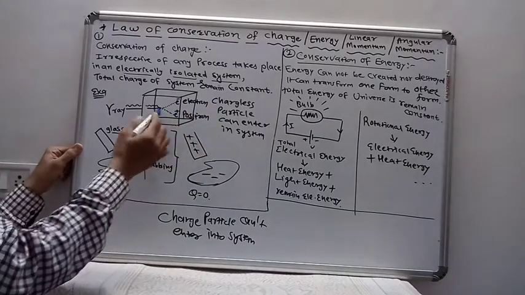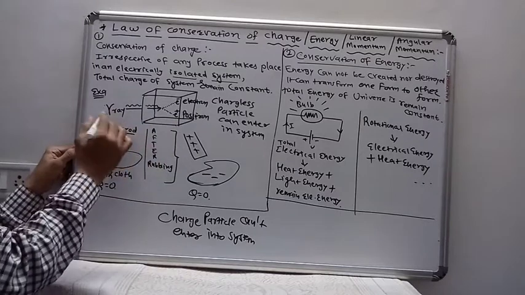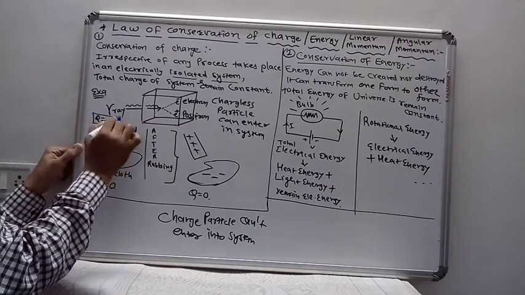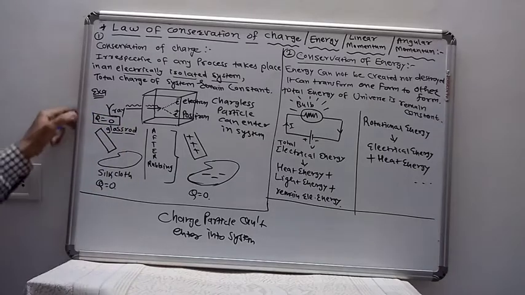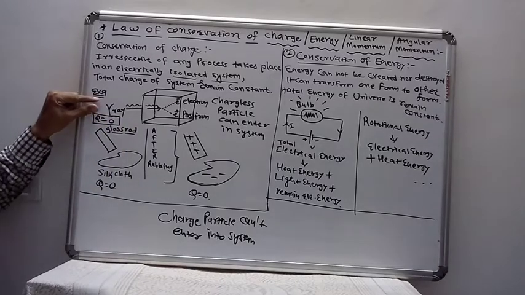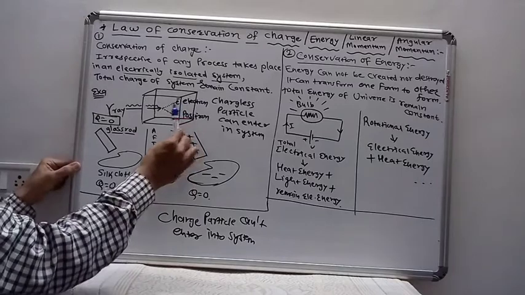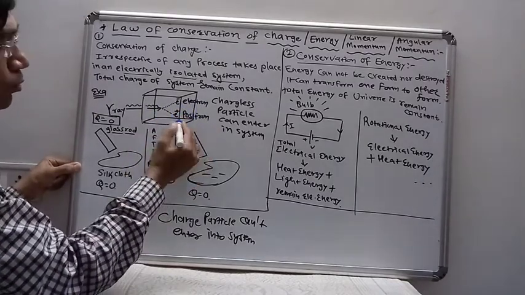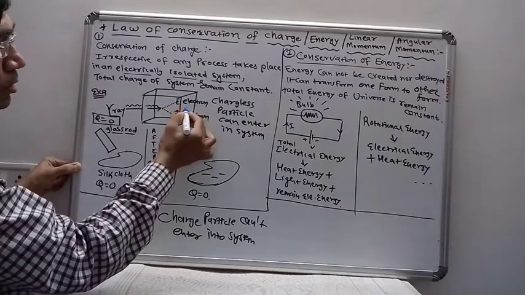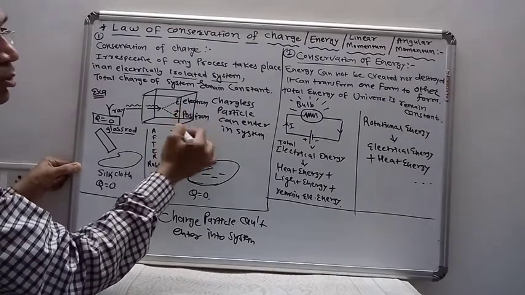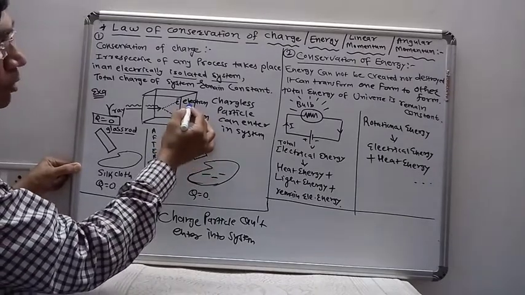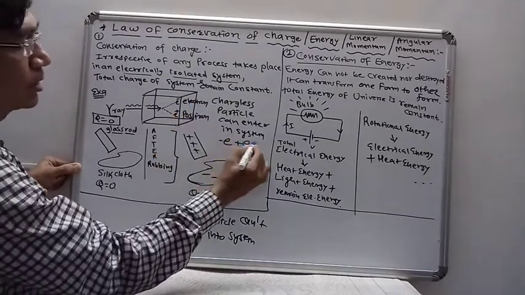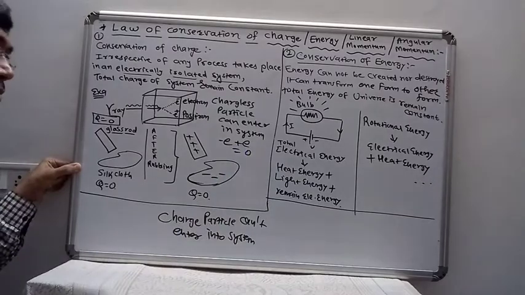So the total charge before the process of the gamma ray is 0, because gamma ray has neutral charge, it is just energy or radiation. After converting into the electron and positron, the total charge of the electron plus positron is also 0, because the electron has minus E charge and the positron has plus E charge. So the total charge is 0.